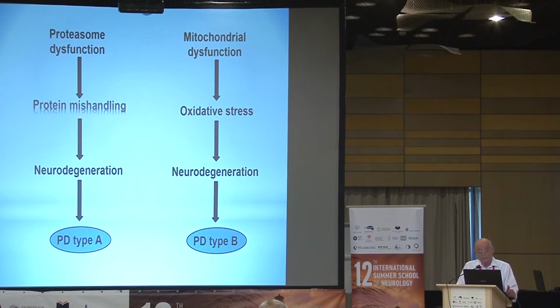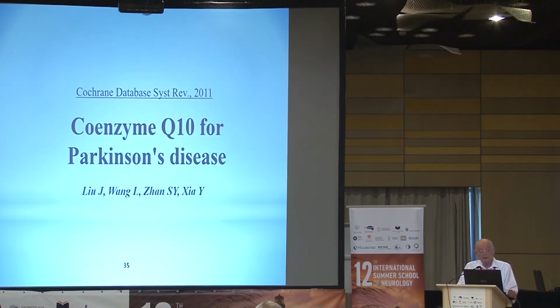So how do we deal with mitochondrial dysfunction? There is this old drug that you've heard of, Q10, and because of the assumption that some patients with Parkinson's disease have mitochondrial dysfunction, this has been an old finding already, people tried to treat it with coenzyme Q10, and it was not very successful.